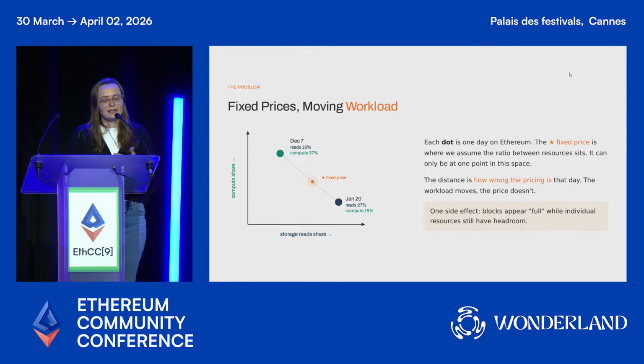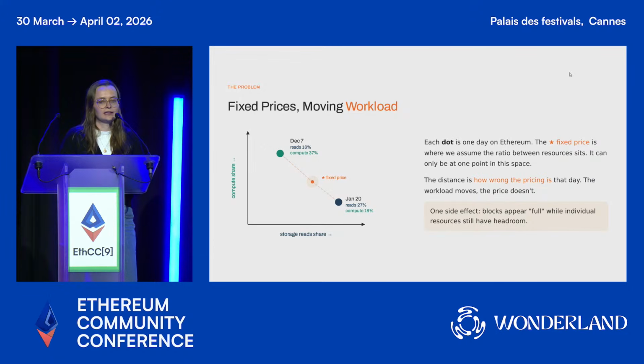And it is a problem if we have these fixed prices but a moving workload. To illustrate that, let's look at the figure I'm showing here. You can see on the graph the gas share of reads and the gas share of compute, and each dot is one of the two days on Ethereum we just saw. The star is where we assume the ratio to be when we're setting prices. It can only be at one point in the space.